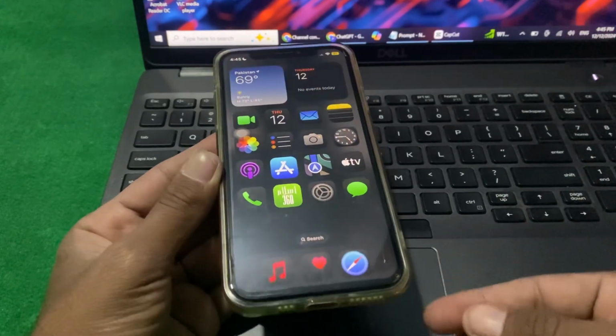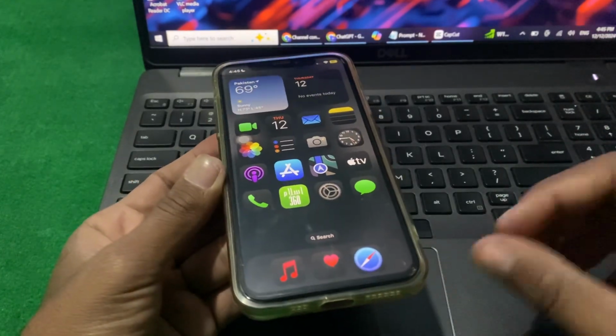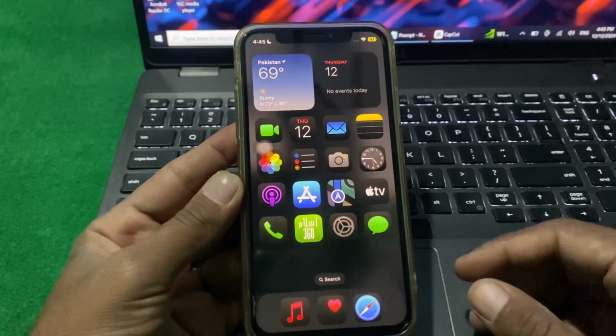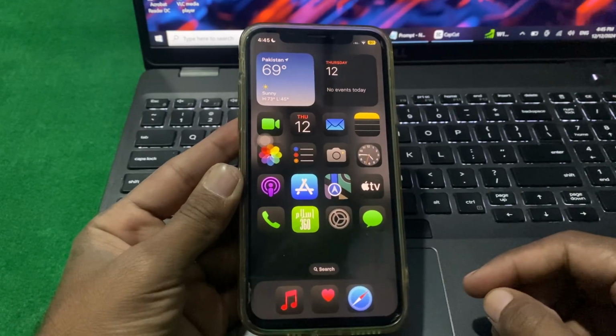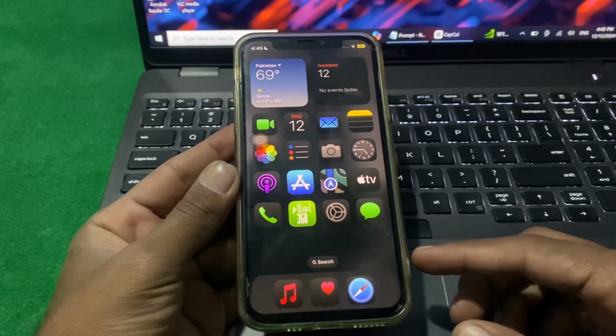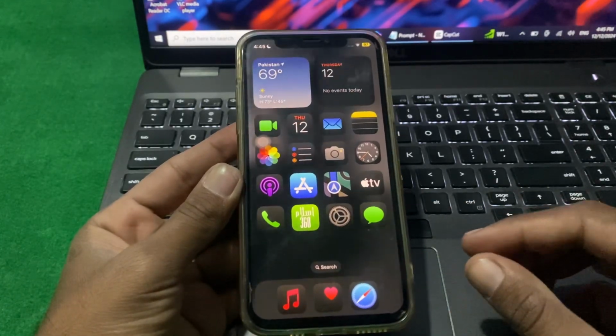take a small brush and remove your case and clean your speaker and then check if the problem is fixed or not. If you still have this problem, then you have to make sure that your speaker is working